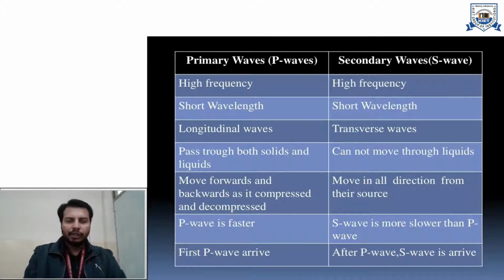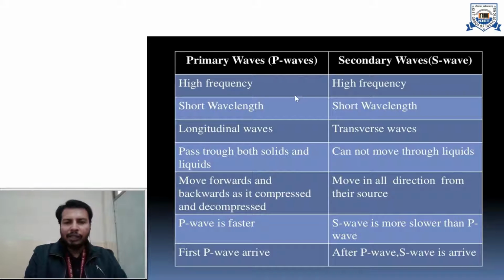So we will see what the differences are between P waves and S waves. When we talk about P waves, we call them primary waves. These are high frequency waves as compared to your other waves. The frequency of P waves is very high. Similarly, the frequency of S waves is also high. Also the wavelength is short for both P waves and S waves.